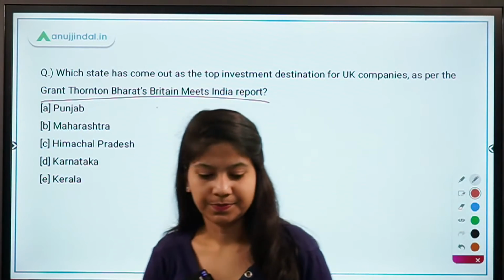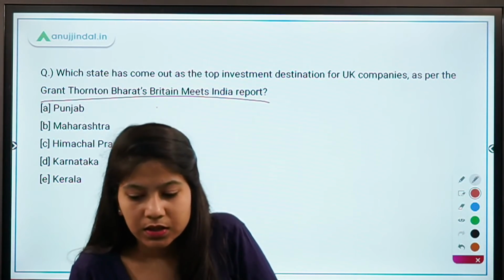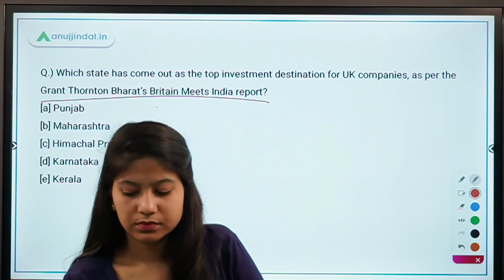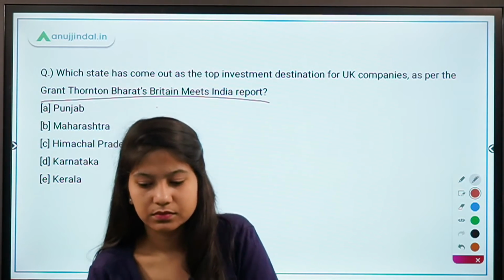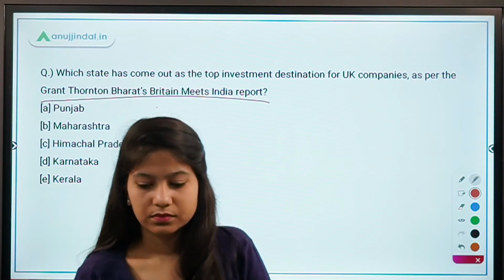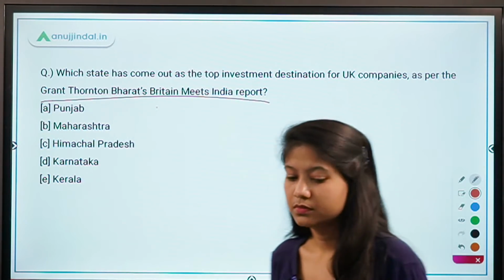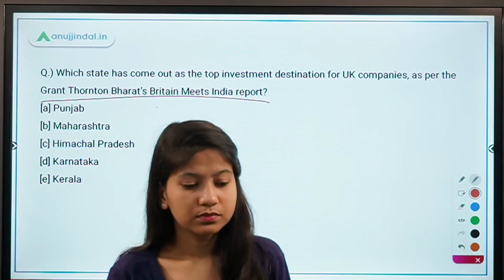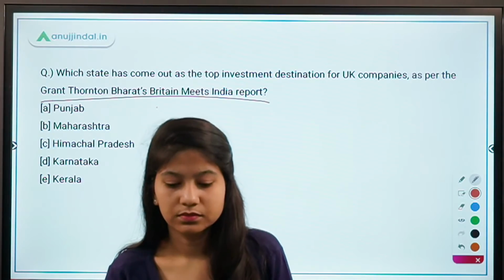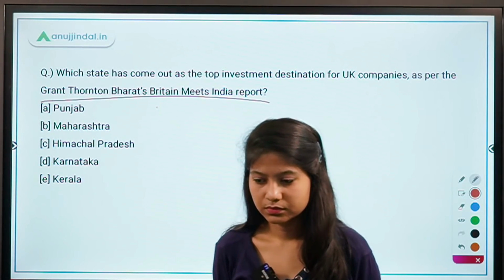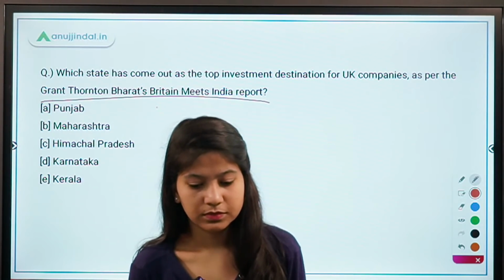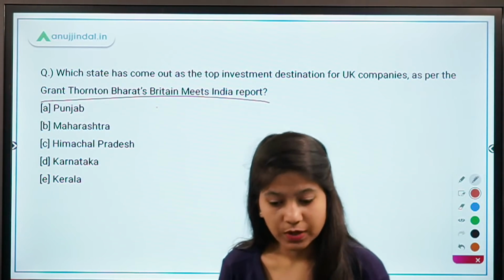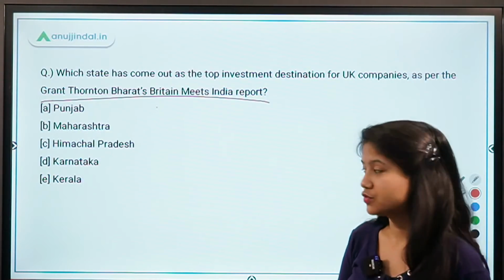That you have to tell me. Absolutely right, guys. Those who are saying Maharashtra. So every one of you is saying Maharashtra.